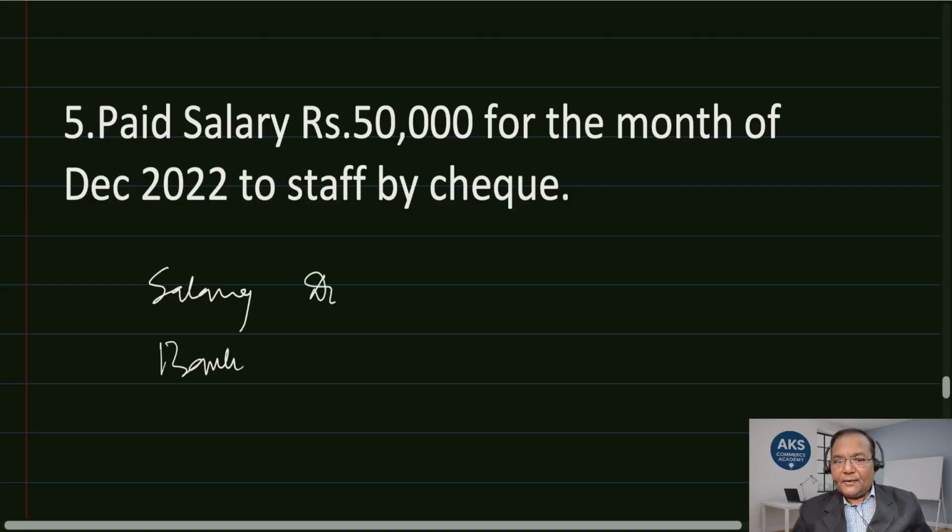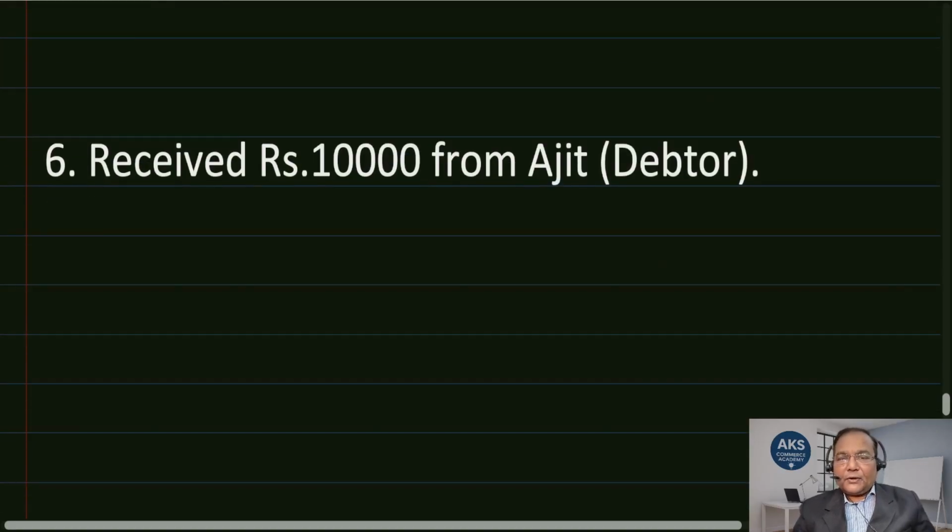So debit salary because it is an expense, increase in expense. So debit salary by 50,000 and credit bank by 50,000. Okay. Received 10,000 from Ajit, a debtor. So to whom we sold on credit, he paid us back.